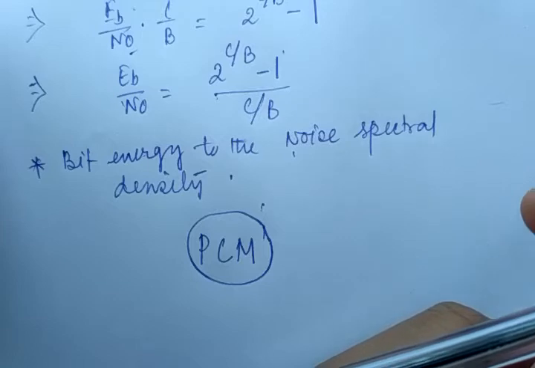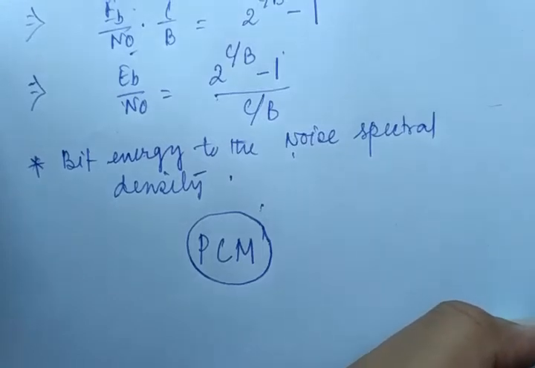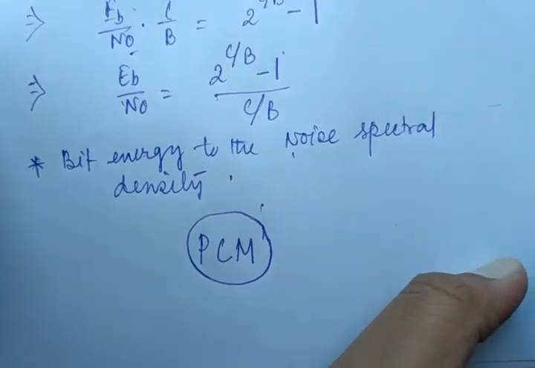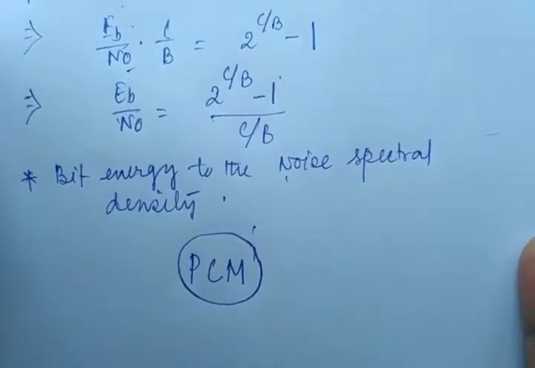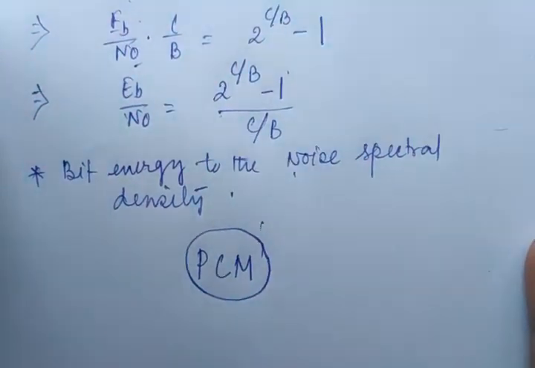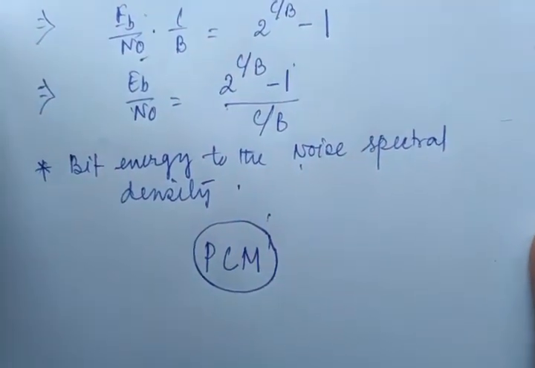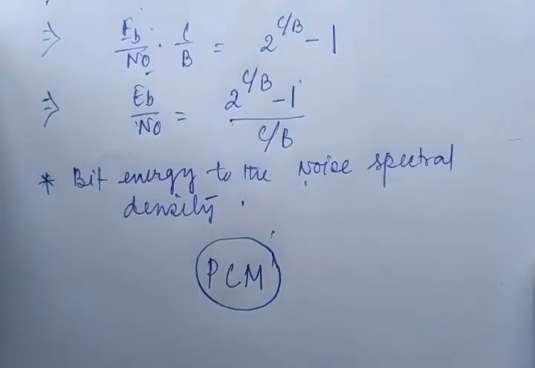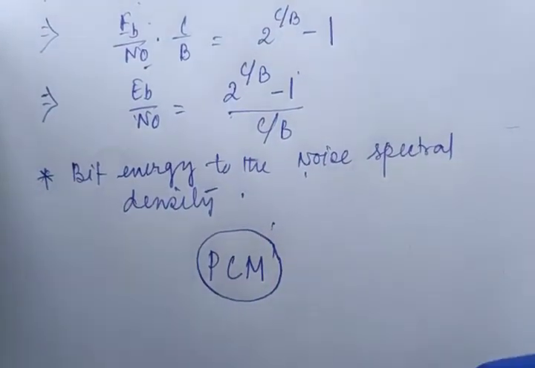Okay, and now I will discuss the performance of this PCM system in the concept of channel capacity. In a PCM system, how we can calculate the entropy, the information rate and every parameter, and last but not least the channel capacity also. Right? Okay, so let's move on to the next session.